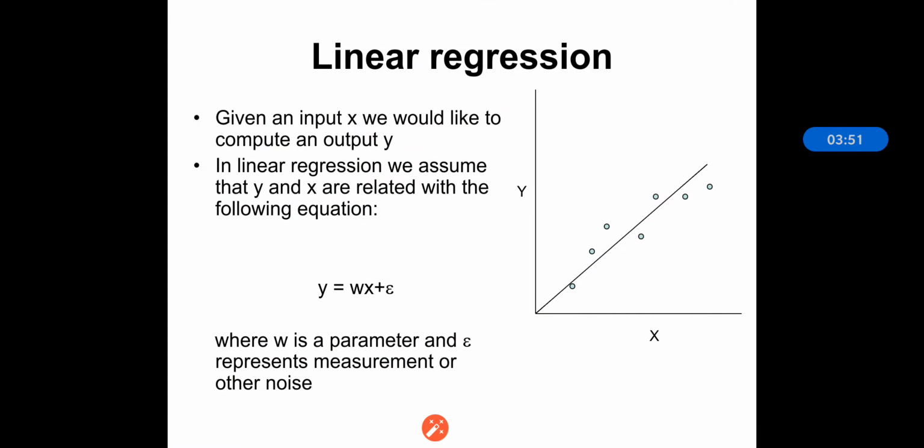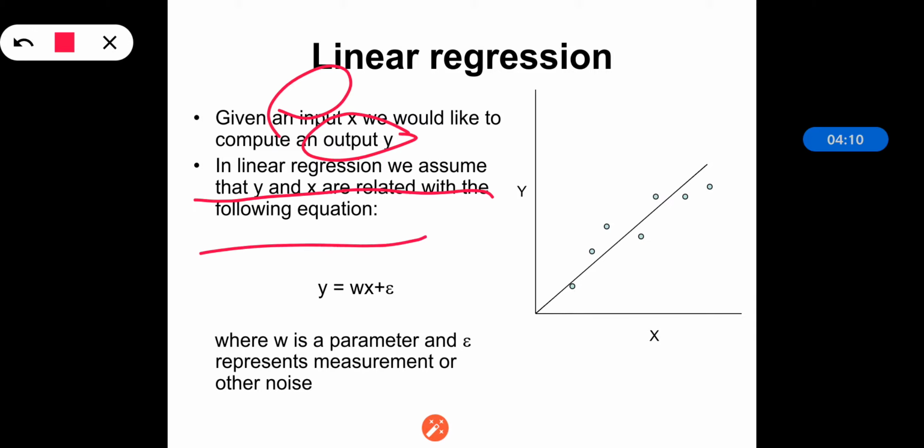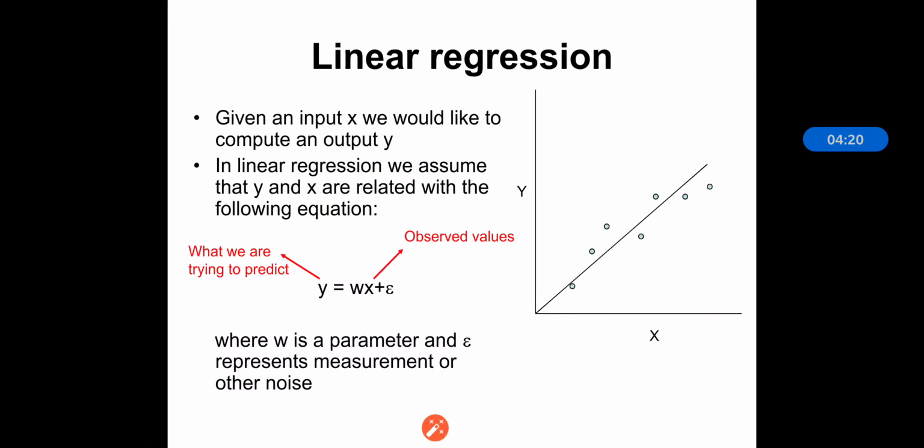So in linear regression, given an input x, what we would like to compute is y. When we have the input x, we are trying to find out or compute the output y. In linear regression, we assume that x and y are related to each other by the equation y = wx + epsilon, where w is the parameter and epsilon represents the measurement or other noise.